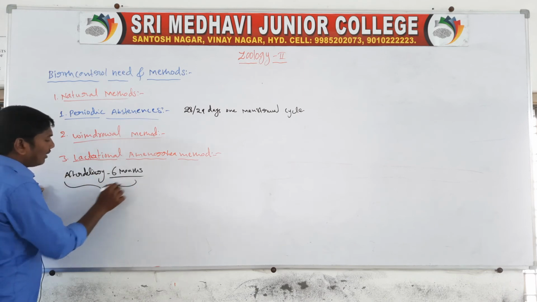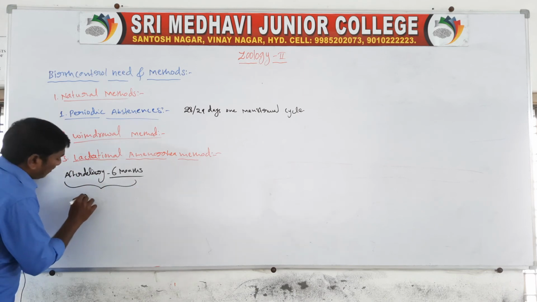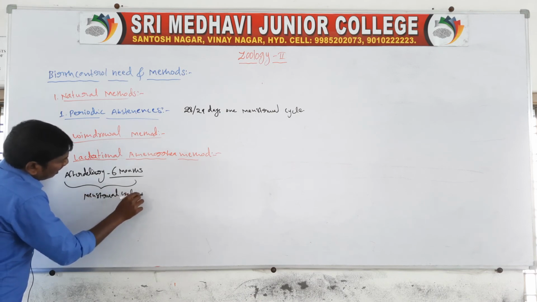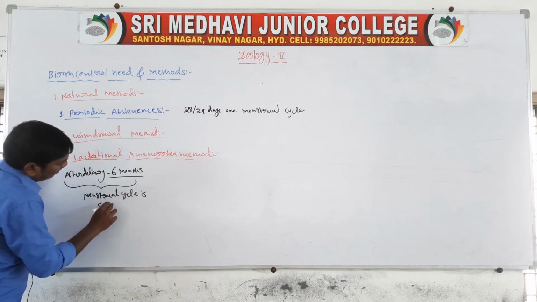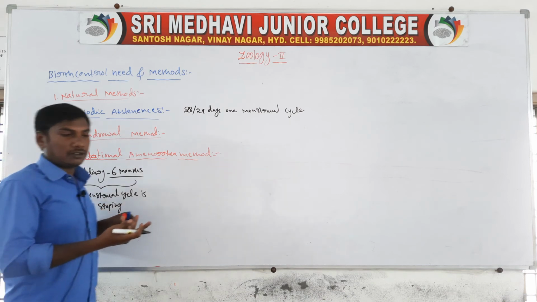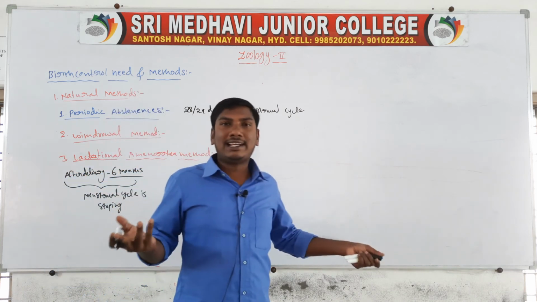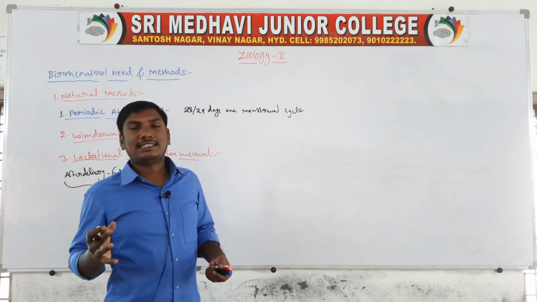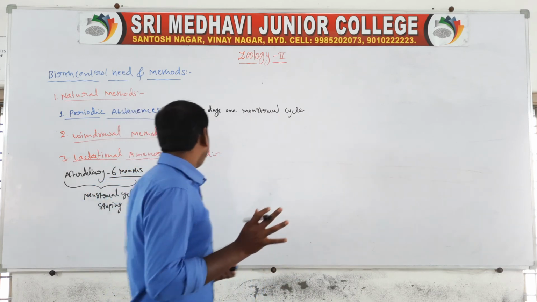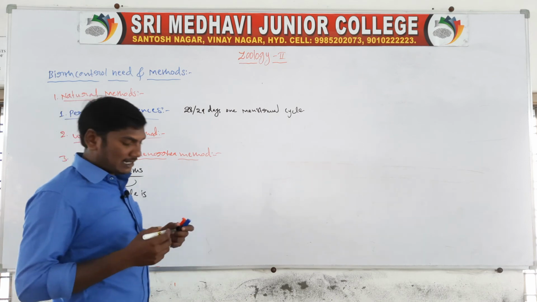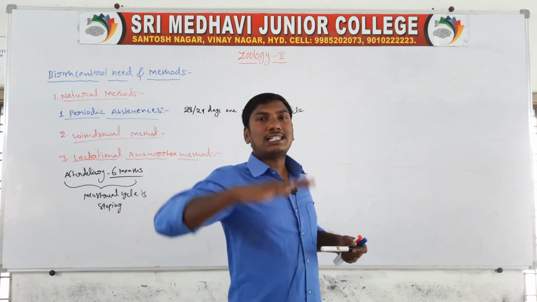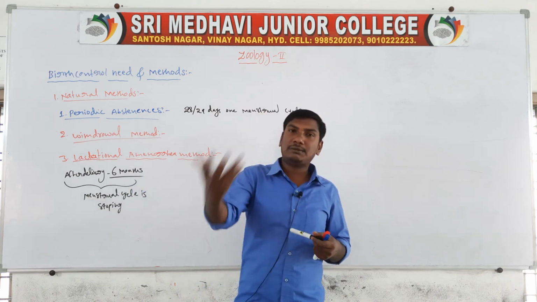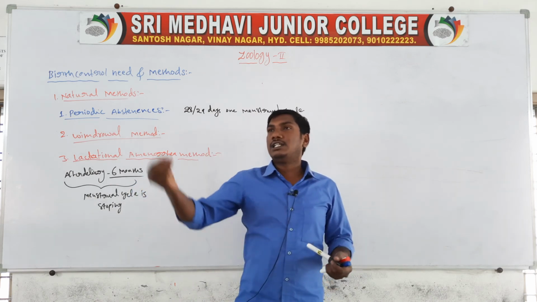In this period the menstrual cycle is stopped, so no egg or ovum is released, and there is no formation of pregnancy. This is the lactational amenorrhea method. Amenorrhea means stopping of the menstrual cycle. With the stopping of the menstrual cycle, there is no egg release and no embryo formation.